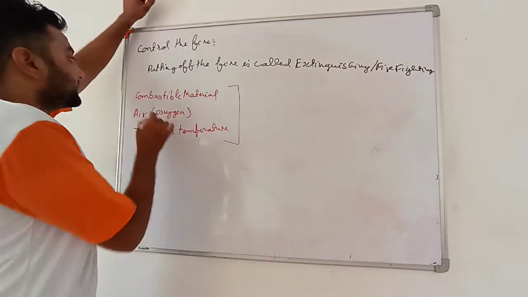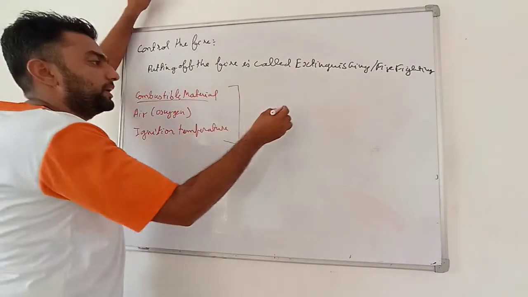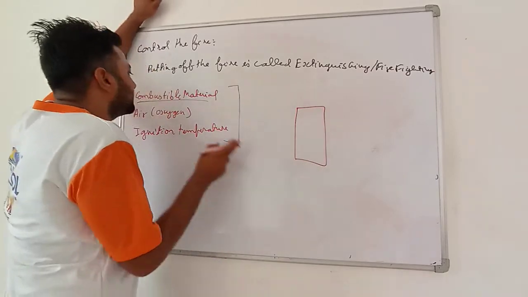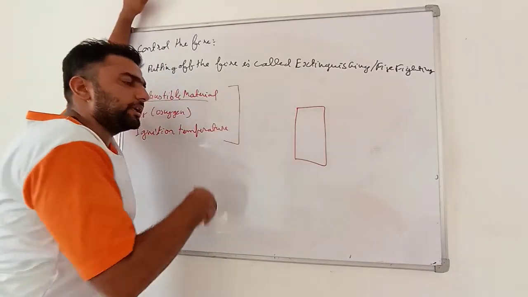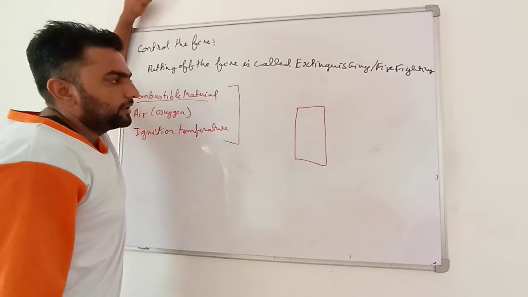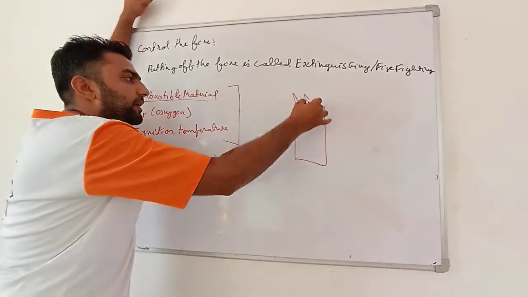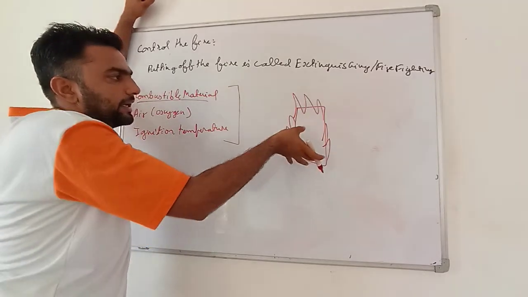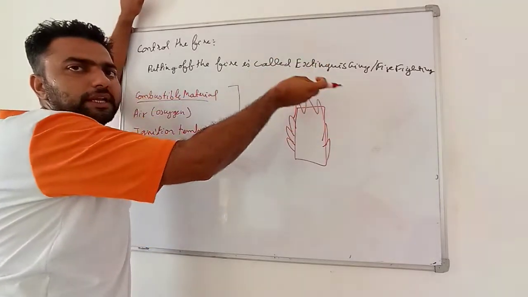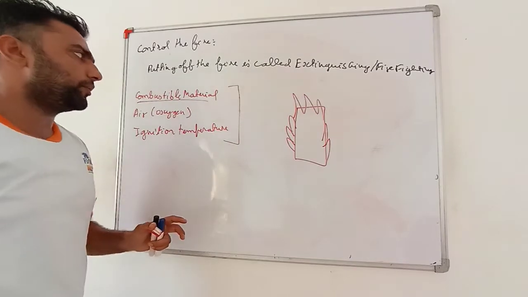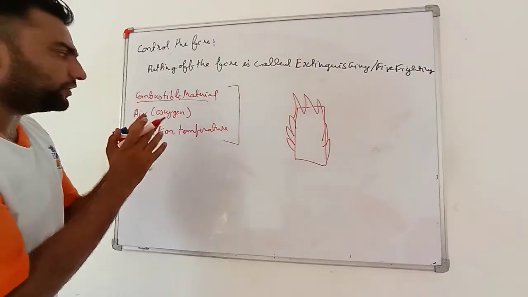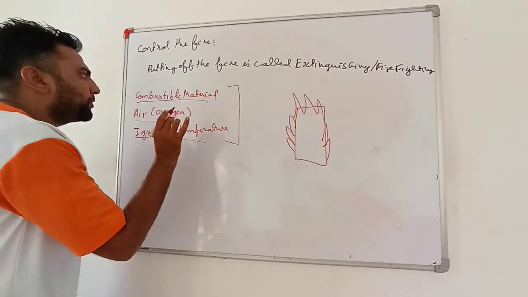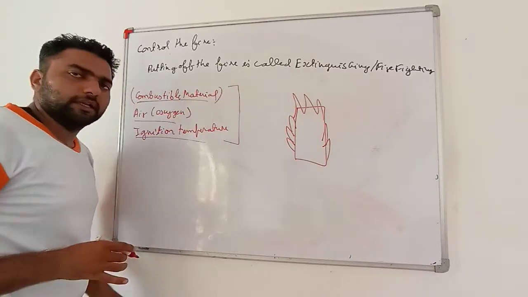But in many cases, I cannot take out the combustible material. If you can take out the combustible material, then take it out. But if a building catches fire, then what to do? Obviously, I cannot pick up the building and run away. See, my dear student, very important: if you want to put off the fire, you take out any one of these three things. If possible, take out the combustible material.